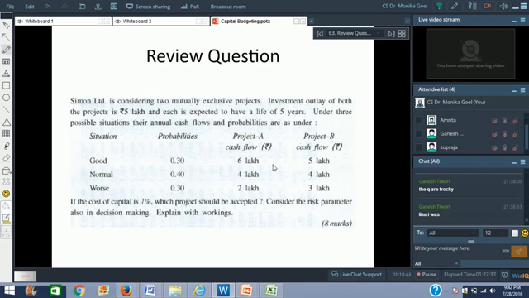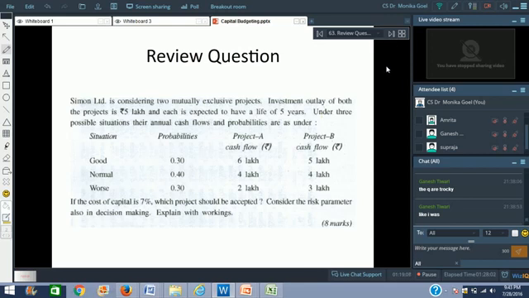We cannot take all the 3 numbers and do the calculations, because it would lead us nowhere, right? So let us find out the most likely, the most probable kind of situation. We multiply the probabilities with the project's cash flows. So 6 multiplied by 0.3 plus 4 multiplied by 0.4 plus 2 multiplied by 0.3.